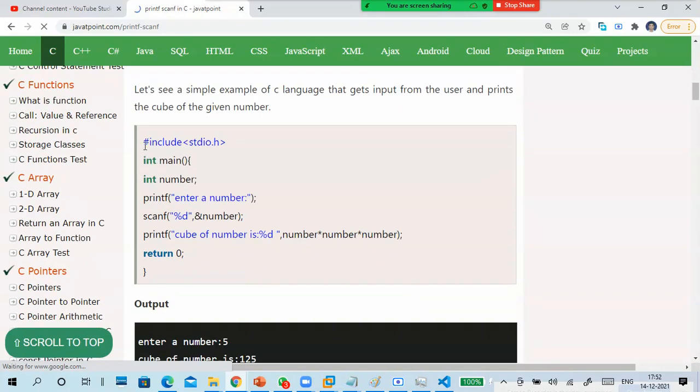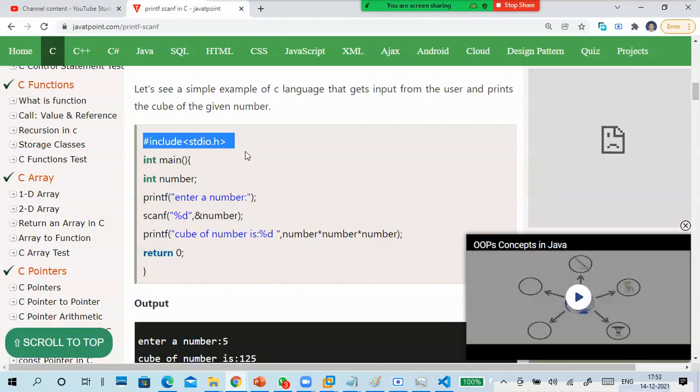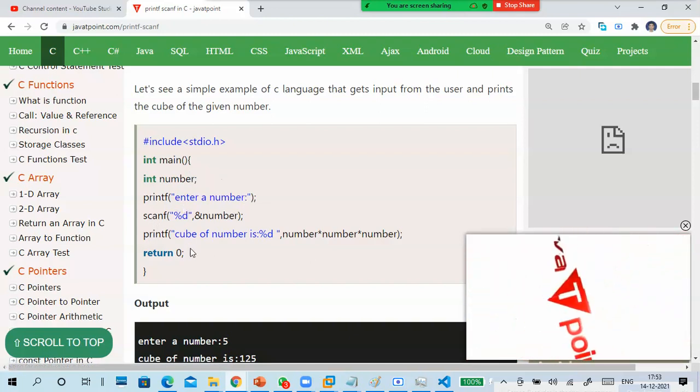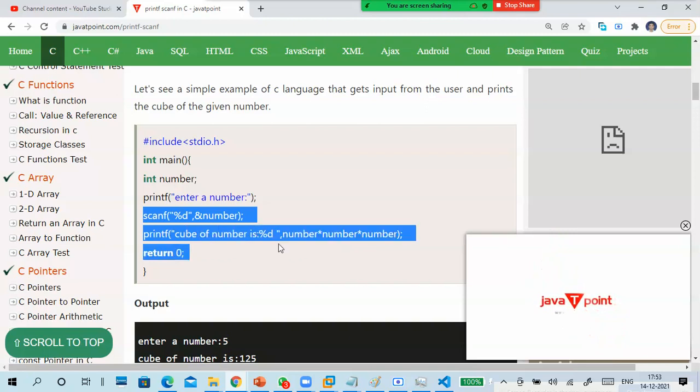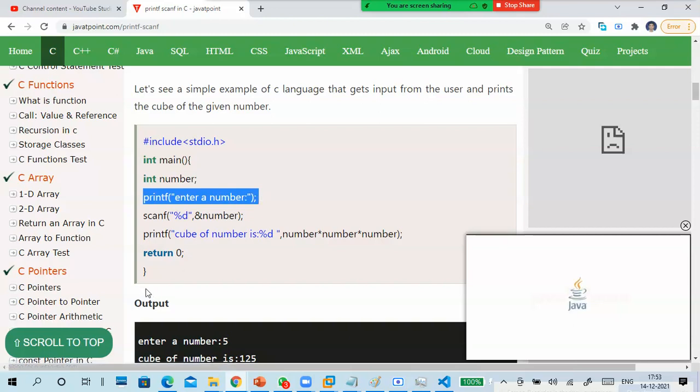Full statement. See, you have to use #include <stdio.h>, where you have to initiate which library you want to use. You have to go with the main function, and then go for a number. So int is a number. Printf, enter the number. This is not required, guys. These two parts are also not required. So #include <stdio.h>, then just void main method and print statement, return 0 like this, or getch like that.